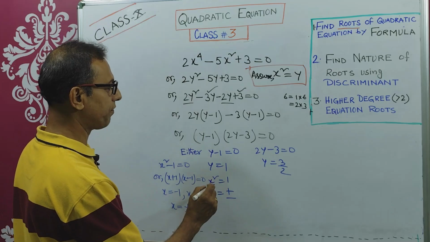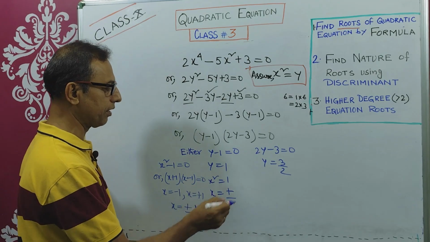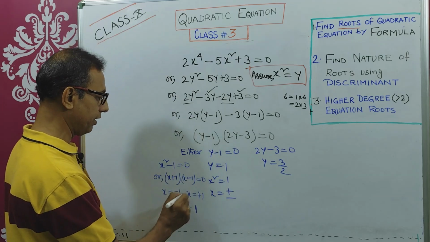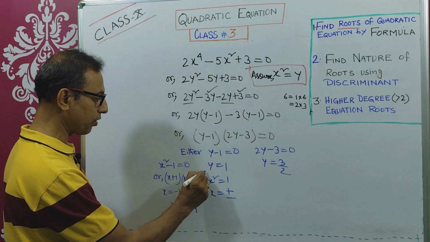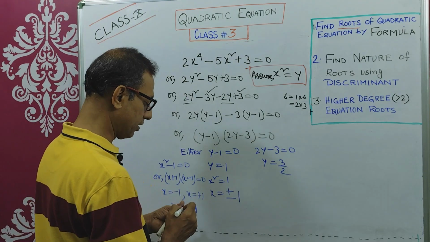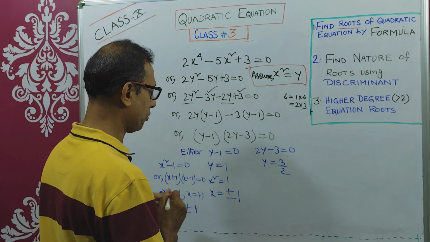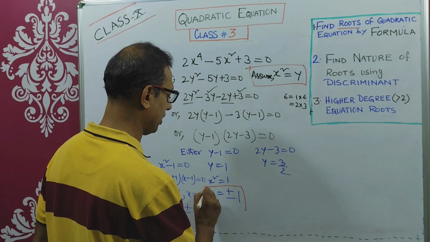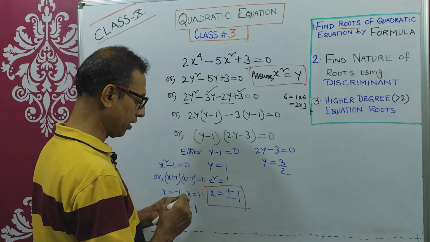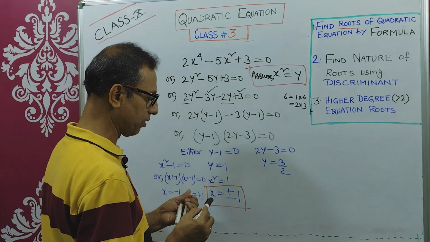So when you have a pure quadratic equation and you can find out the root, you straight away do it. You don't need to do it in this manner. This is just for your understanding of how plus minus is coming. X equals plus minus 1. These are two roots. We need to find another two roots because this equation has 4 roots. The degree of the equation is 4. So 2 roots you have already identified. Another 2 roots you will find out here.